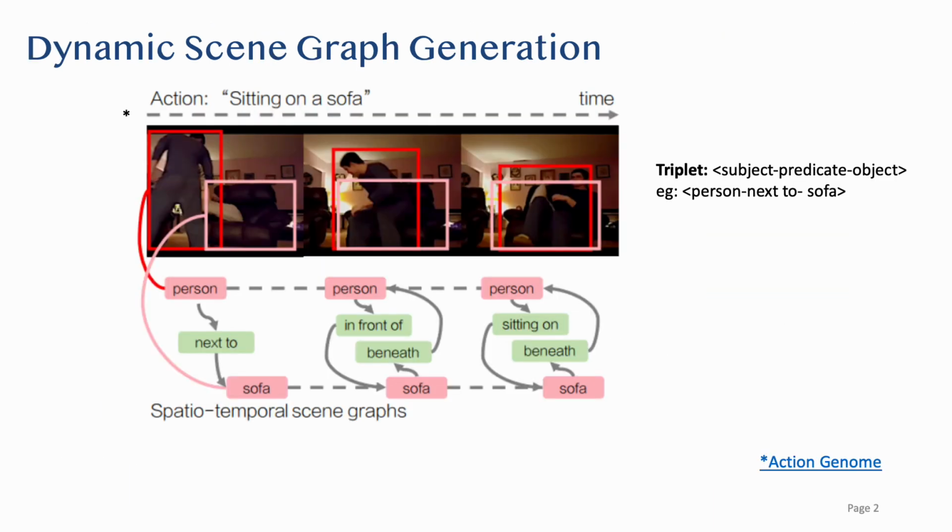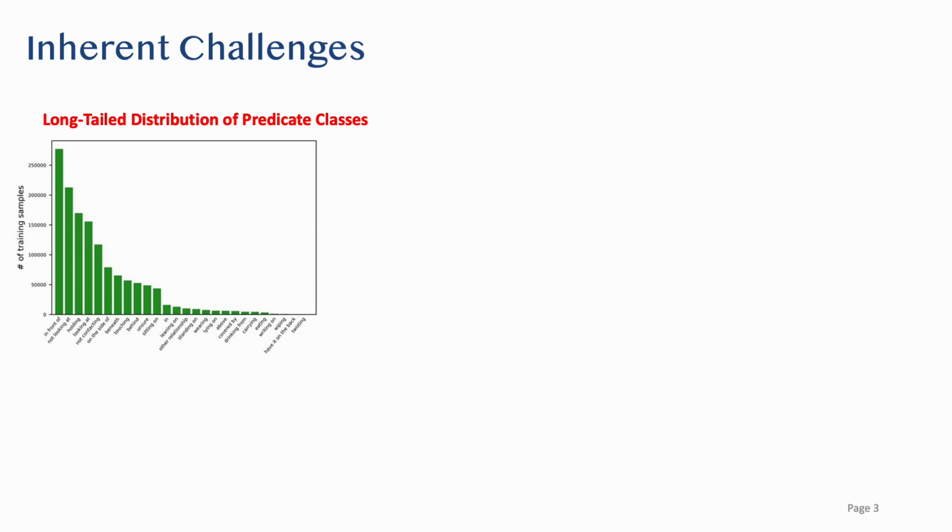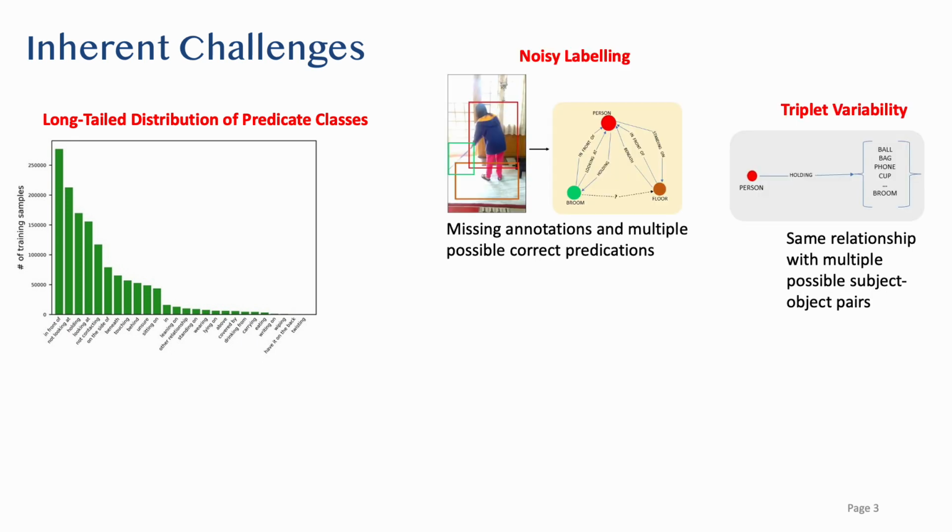Our goal is to perform dynamic scene graph generation, which is aimed at spatial grounding of objects and their pairwise relationships, also called predicates, in each video frame, along with learning the temporal dependencies of these visual relationships. Existing frameworks are prone to generating biased scene graphs due to the long-tail nature of the predicate class distribution. Additionally, noisy labeling such as missing annotations, multiple possible correct predicates, and high triplet variability further increase the predictive uncertainty of scene graph generation models.